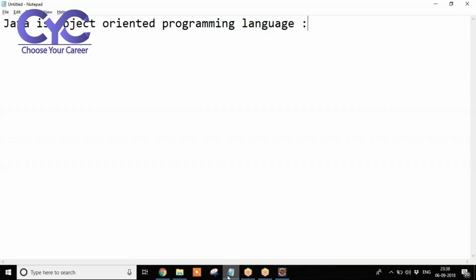Not only Java, it may be .NET or PHP, anything. If you are saying that any programming language is object oriented, it should satisfy the following OOPS principles. Even for Java also, we have some object oriented principles. So we need to know what the object oriented principles are.